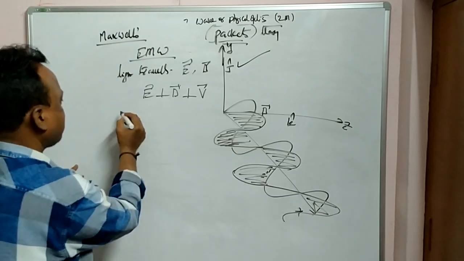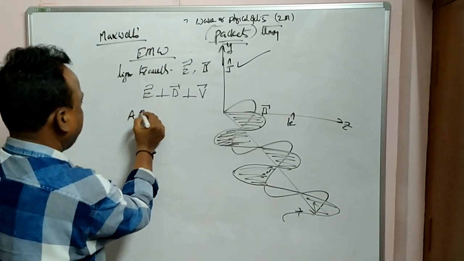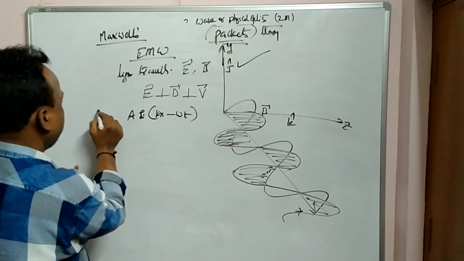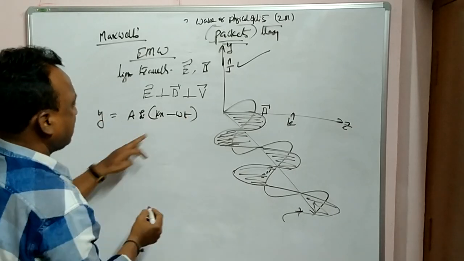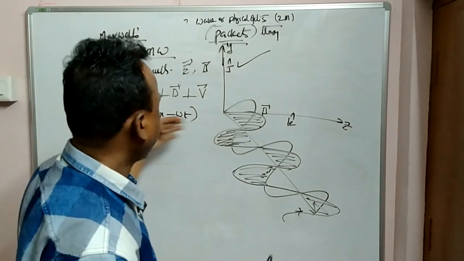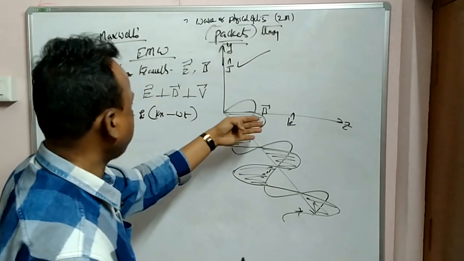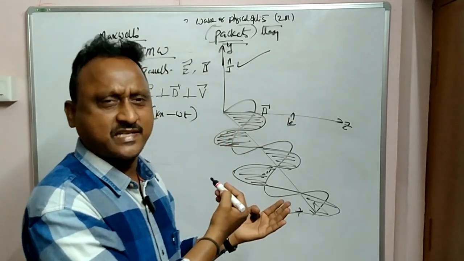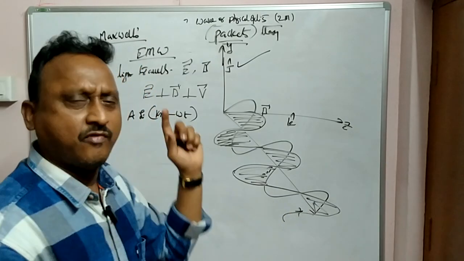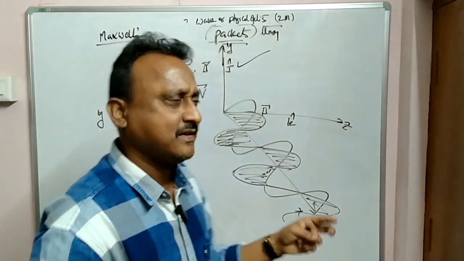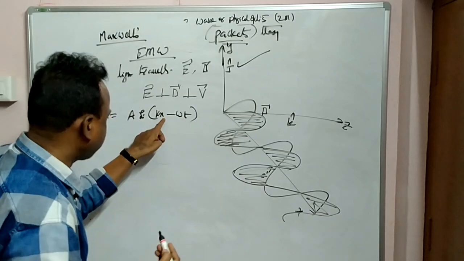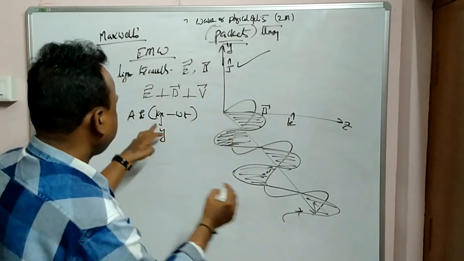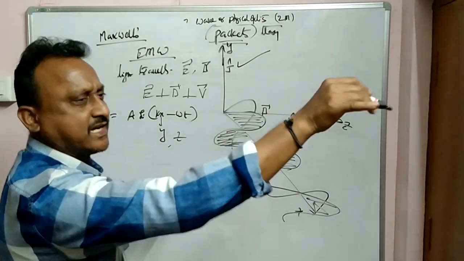And we have an equation also I gave, the equation a sin(kx minus omega t) in the y direction. Here x means, as I already told you, along the direction of x, positive. If both are plus or both are minus, it is the negative x direction. If one is plus and another is minus, then it is in positive x. If y is there, the wave is going in the y direction. Suppose if z is there, it is in the z direction.